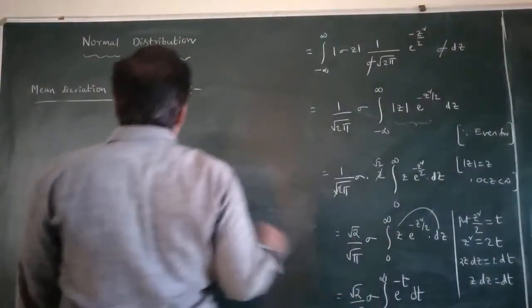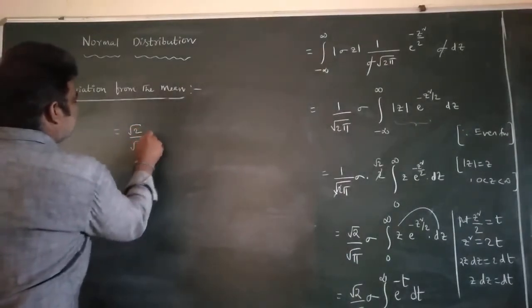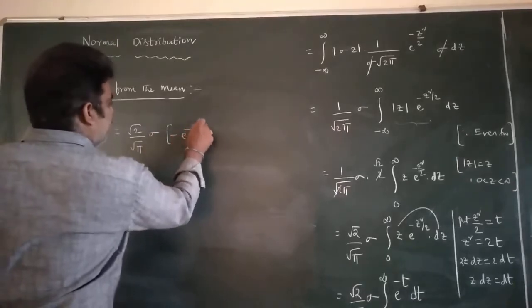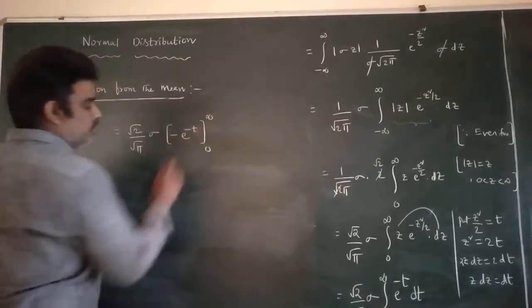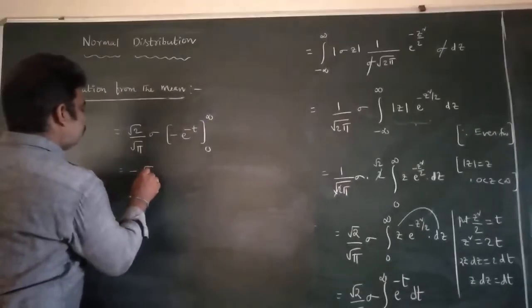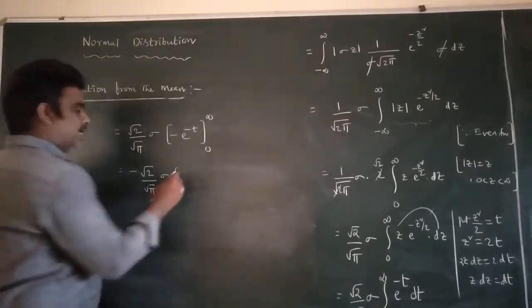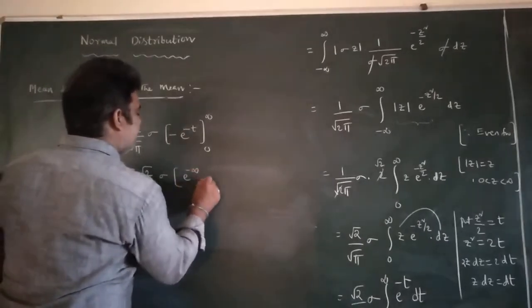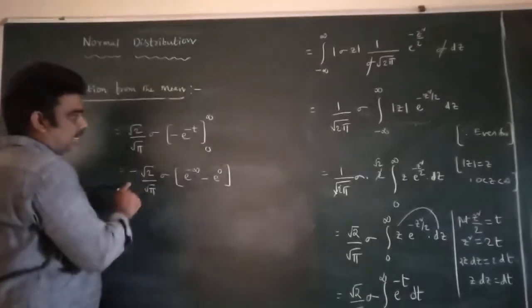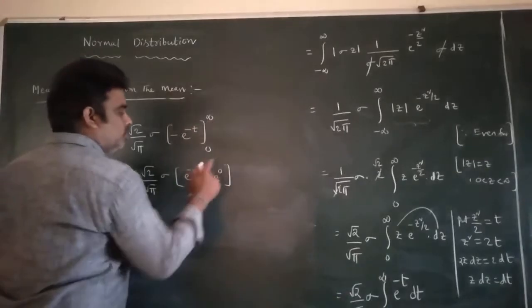So, e power minus t integration, with factor root 2 by root pi sigma. The integration gives minus e power minus t between 0 and infinity. So, minus root 2 by root pi sigma, with upper limit e power minus infinity and lower limit e power 0.